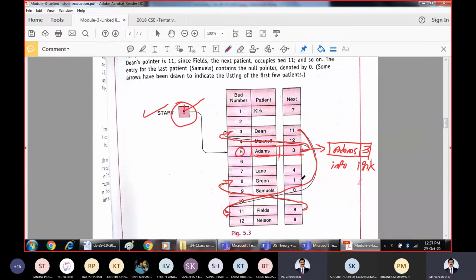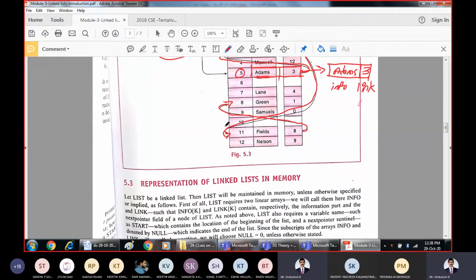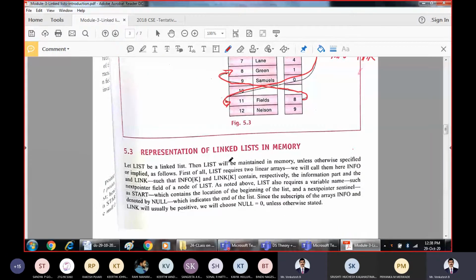Such a scenario will go on repeating. Basically what we are trying to do here is just know the details of the first bed. If you remember only the details of the first patient, we will just link the next incoming patient with the present patient. That is the advantage of a linked list. So this was a sample scenario.